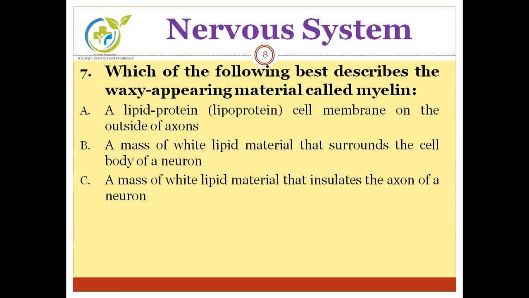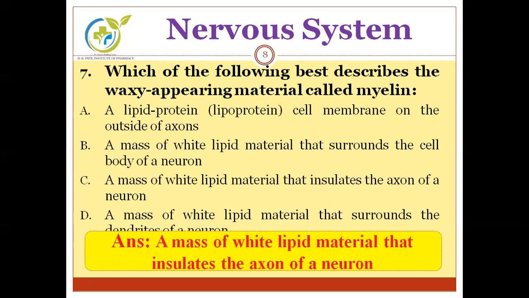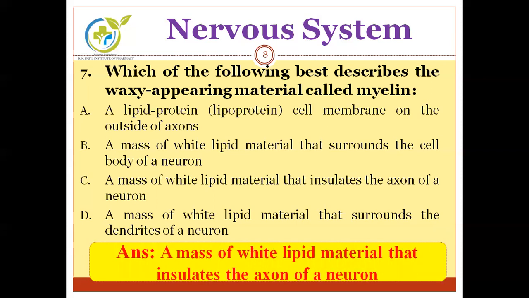C, a mass of white lipid material that insulates the axon of neuron. And lastly, D, a mass of white lipid material that surrounds the dendrites of neuron. Can you guess the correct answer? And the correct answer is a mass of white lipid material that insulates the axon of neuron. C.